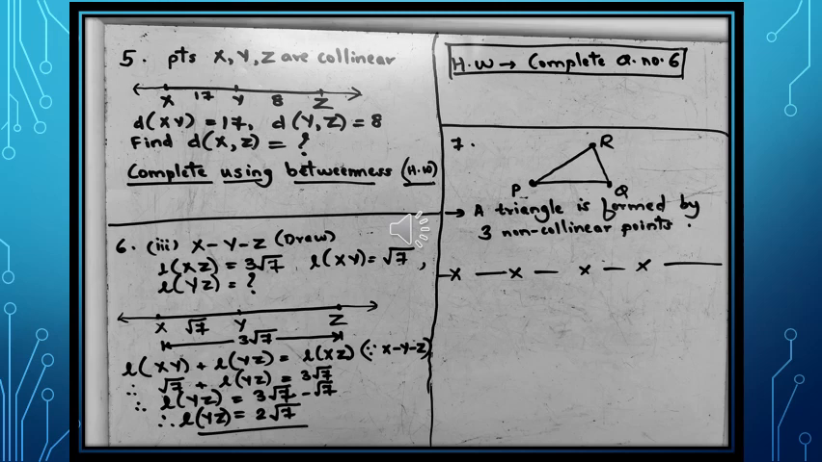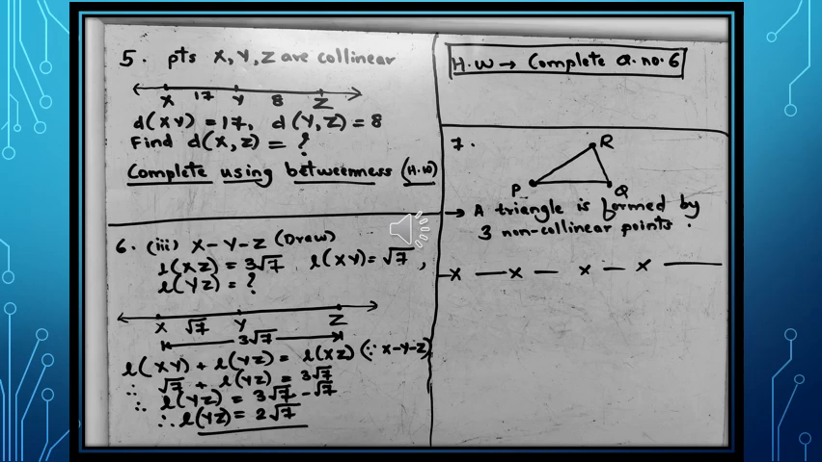Question number 5. I will be discussing these questions and you will be solving it for homework. Points X, Y and Z are three collinear points which are being given to us. If I draw it on the number line, I get X, Y and Z as shown. I have also specified the distances which are being given, that is distance XY is given as 17 and distance YZ is given as 8. We need to find out the distance XZ.